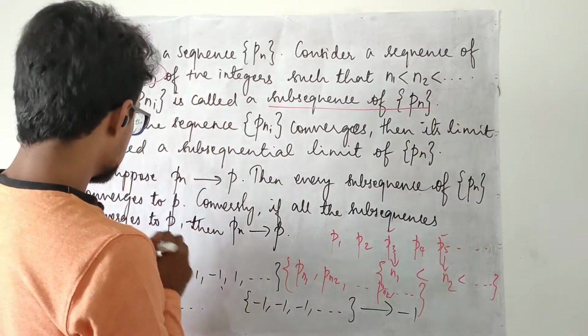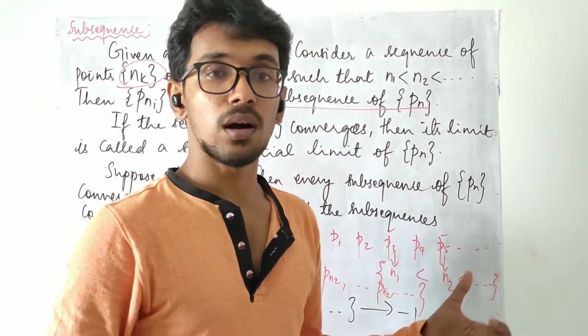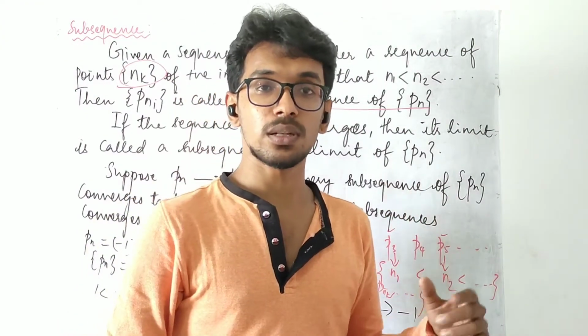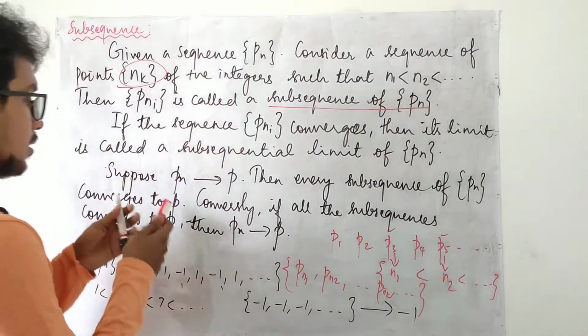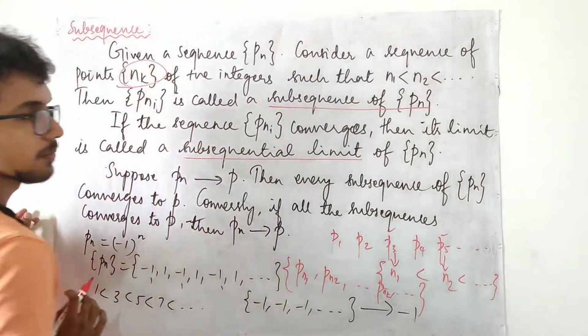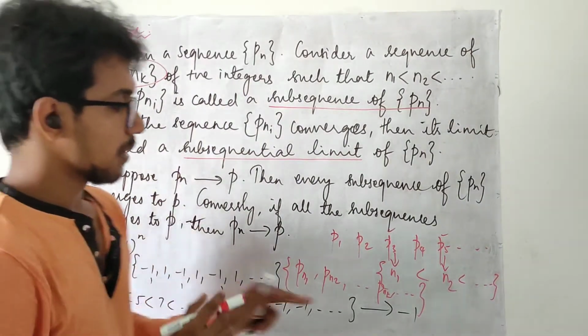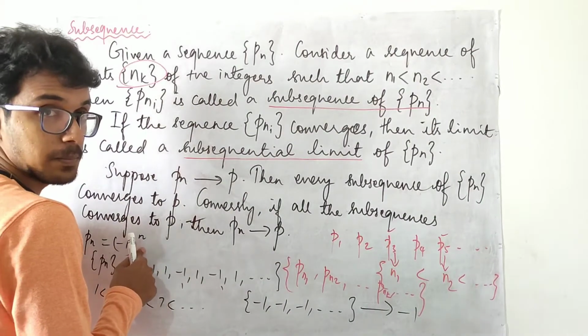When a subsequence is convergent, we call the limit of the subsequence a subsequential limit. This minus 1 is a subsequential limit of this sequence.